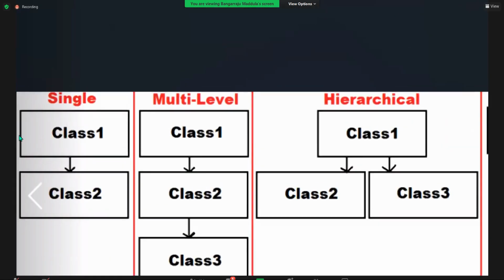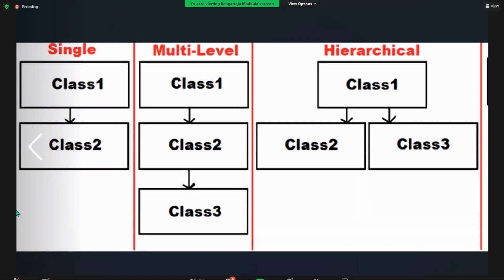What is single? A 1-to-1 relation. One parent, one child. That is going to be single. Did we come across this till now? When?